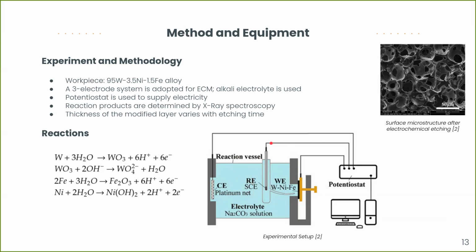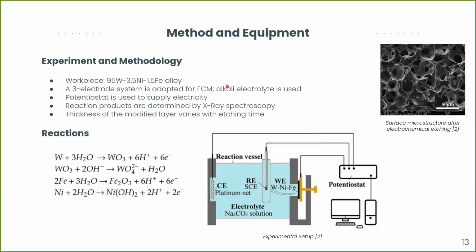After the selective ECM process is over, the reaction products are studied using X-ray spectroscopy, and it has been observed that the thickness of the modified layer in the selective ECM process varies with the etching time. Now the reactions that take place in the selective ECM process have been described here. So we have tungsten that is converted into tungsten oxide, which is further converted into WO4 2- anions by reaction with OH- ion. The iron and nickel that are present in the workpiece react with the water and are converted into ferric oxide and nickel hydroxide respectively.